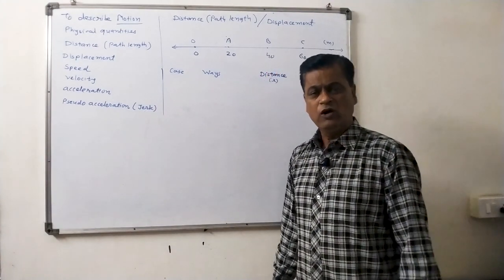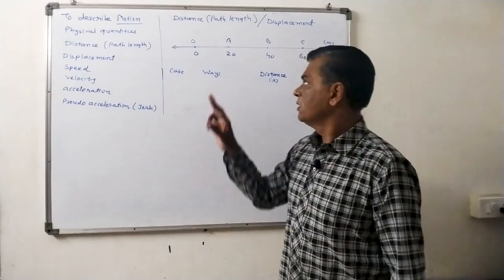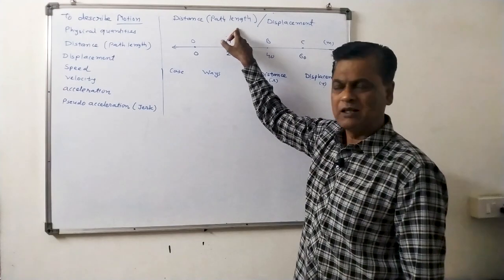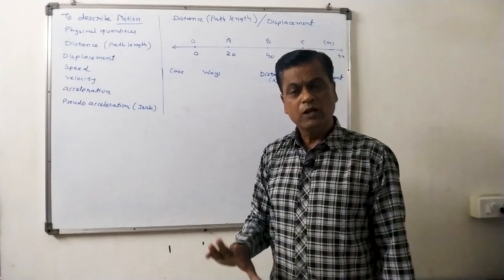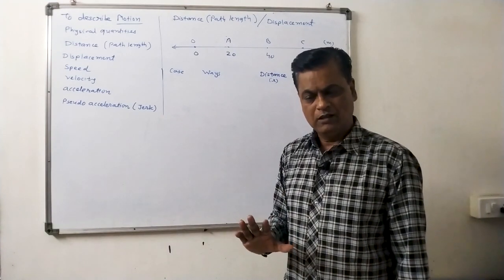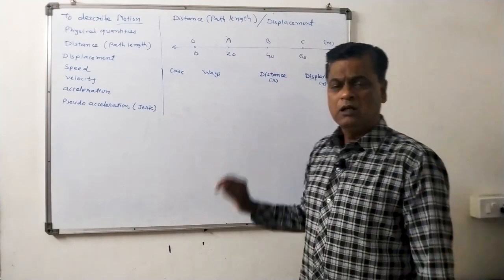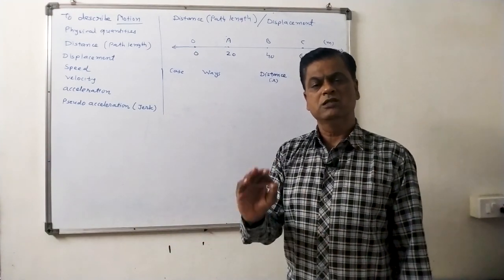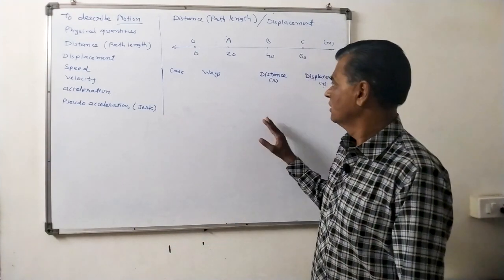Now, in this video, I will explain the difference between path length and displacement. What is path length? During motion, the distance covered by the body is known as path length. Displacement: the distance between the final position and the initial position is known as displacement.